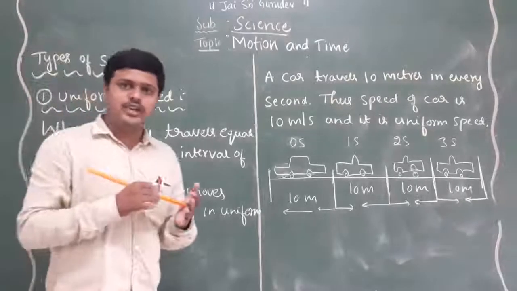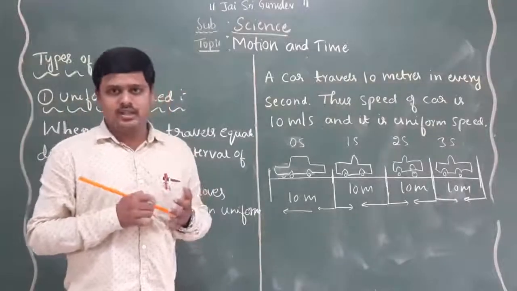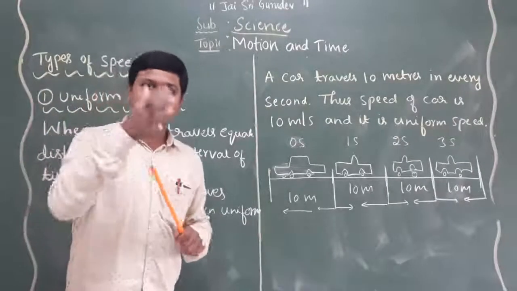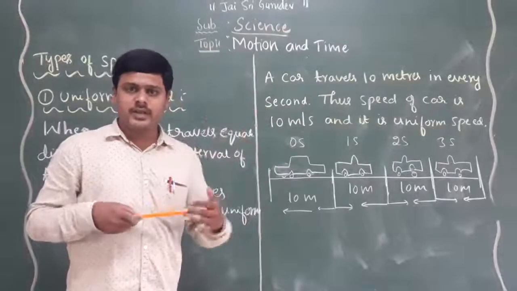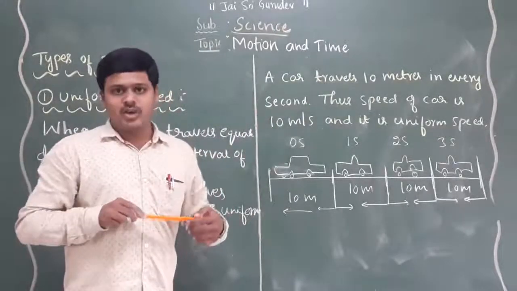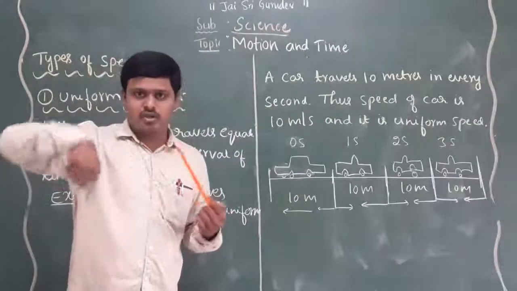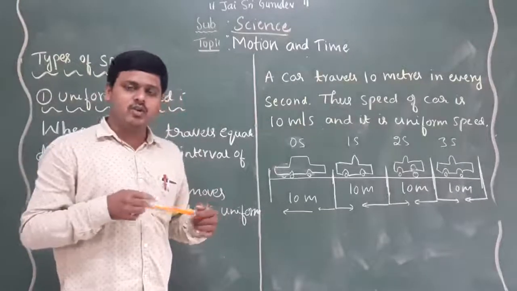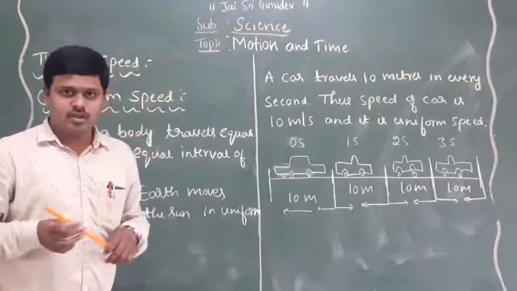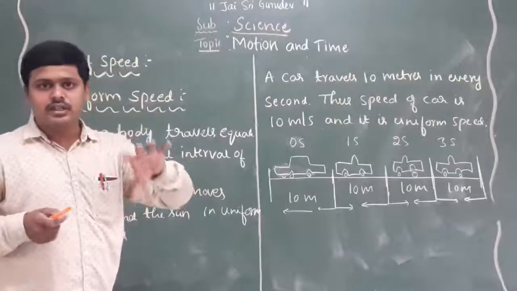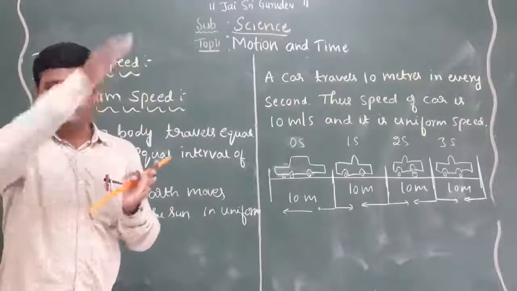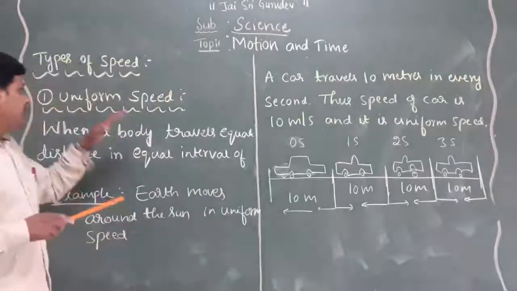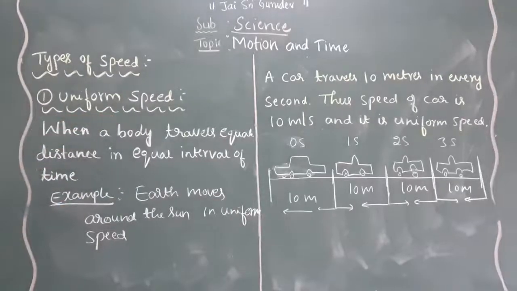Right? We have 24 hours per day. 24 hours is equal to 1 day. Is there any variation that takes place? No, right? Why? Because the Earth is revolving around the Sun at its own uniform speed. That's why it doesn't change. So 24 hours is equal to 1 day throughout. That is the best example for uniform speed.